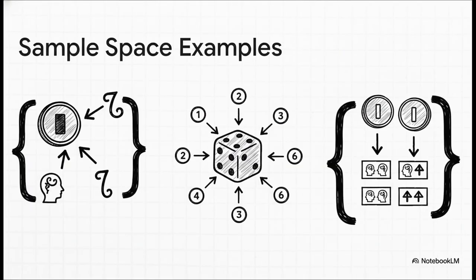And you can see how this works with a few examples. For that single coin toss, you've got two outcomes. Easy. For a regular six-sided die, you've got 6 possibilities. But check this out. What happens when we toss 2 coins? Suddenly, our sample space has 4 distinct outcomes. Heads heads, heads tails, tails heads, and tails tails. The key takeaway here is that no matter what you're doing, figuring out this complete list is always step 1.